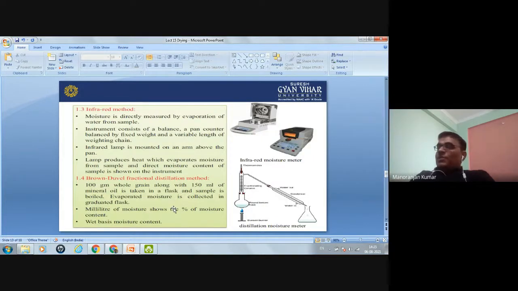Other method of direct measurement is the infrared method. Here is the picture of the infrared instrument. Here the moisture is directly measured by evaporation of water from the sample. This instrument consists of a balance, a pan counterbalanced by fixed weight, and a variable length of weighing chain. An infrared lamp is mounted on an arm above the pan.